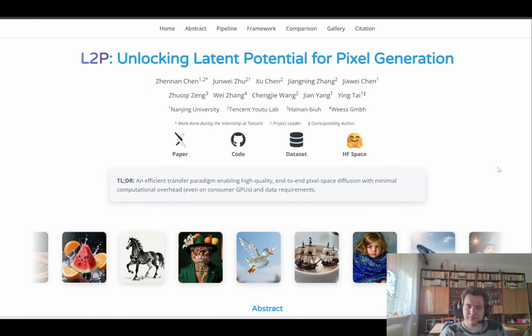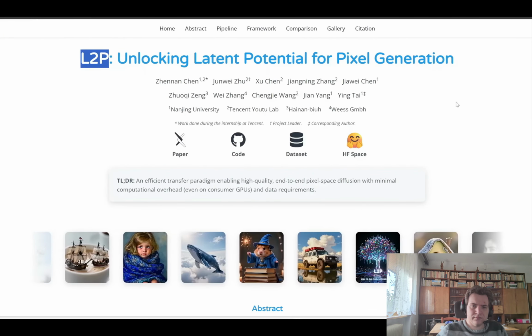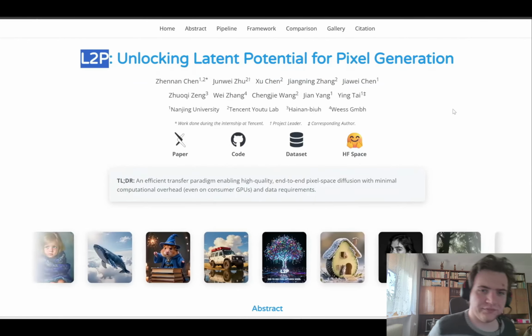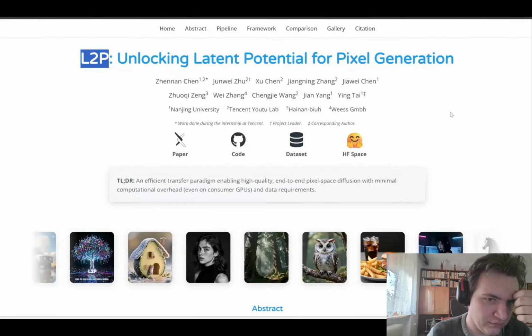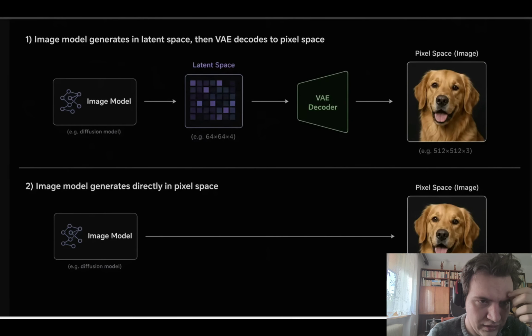Also this week, we have a very interesting image model called L2P. They took one of the leading image models out there, Z-Image, and spiced it up by removing the VAE and latent space. Now, if you're not familiar with these terms, here is how traditional diffusion works.